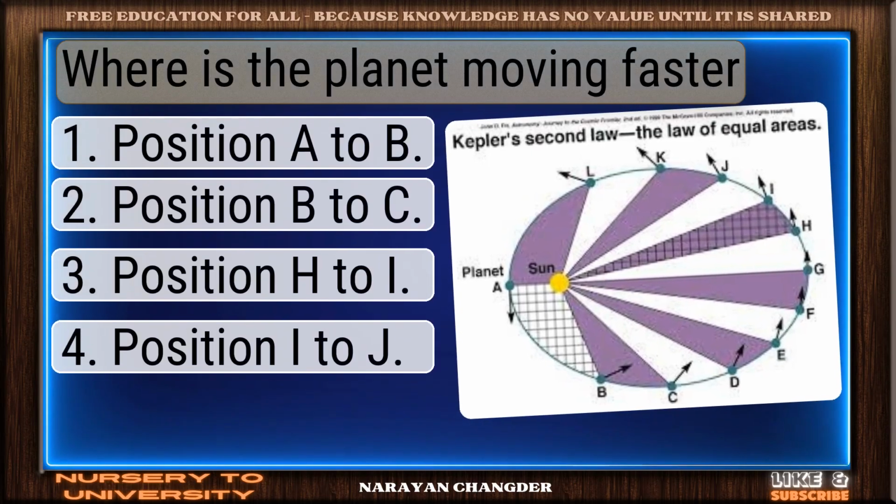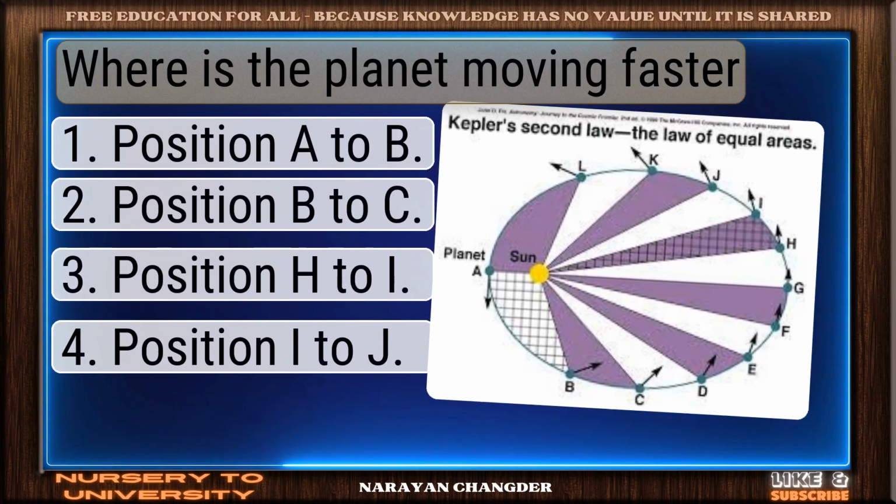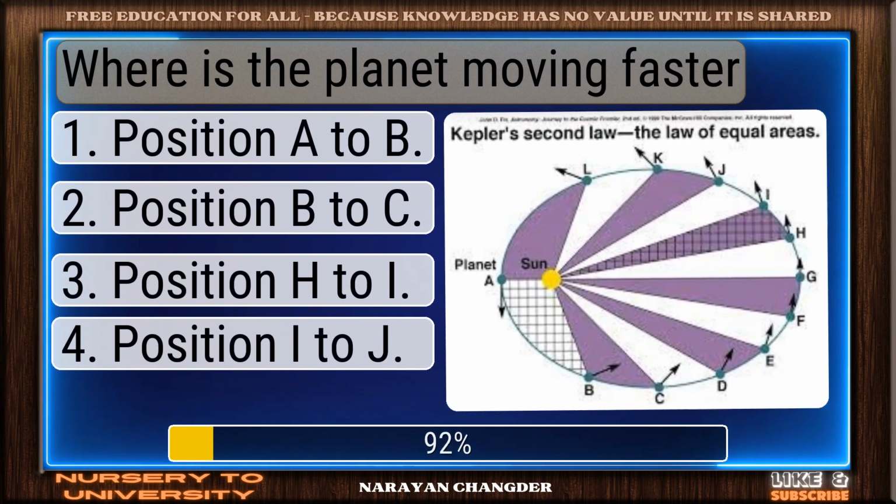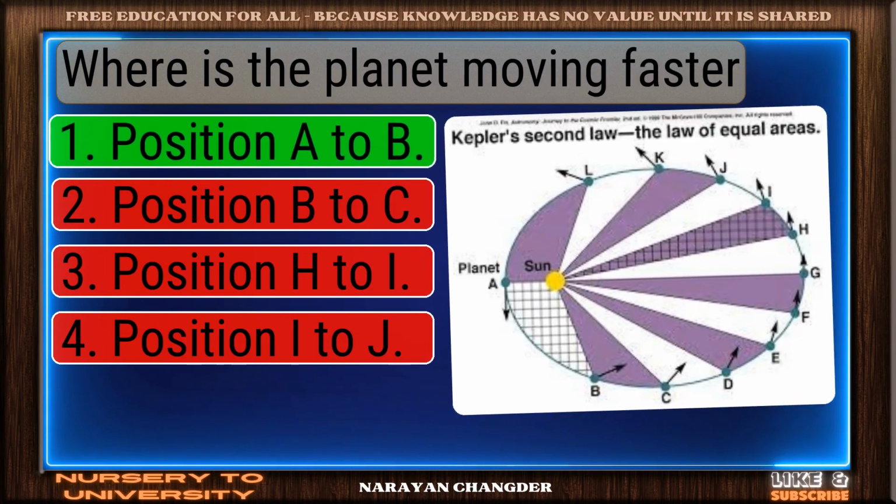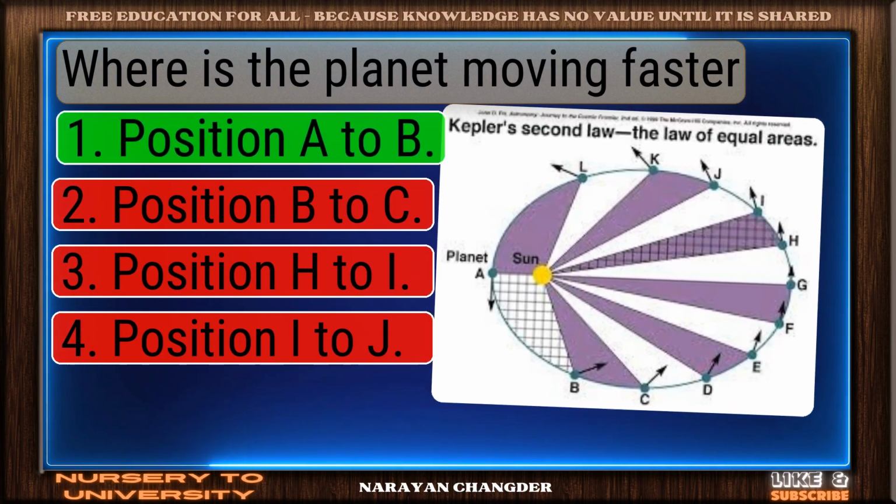Question number 20. Where is the planet moving faster? Smart move. Position B is an accurate answer.